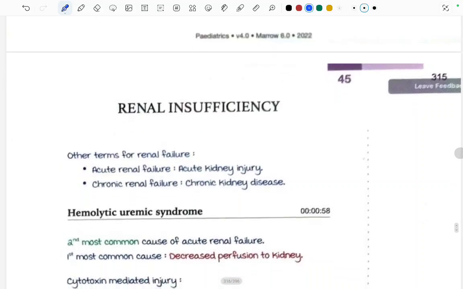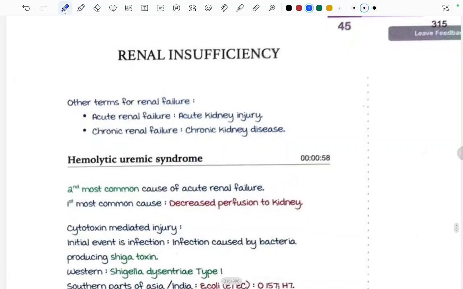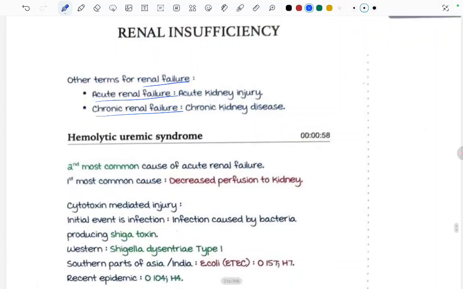Starting with renal insufficiency from edition 6 of Marrow, page number 315. Other terms for renal failure are acute renal failure and chronic renal failure. In acute renal failure there is acute kidney injury, and in chronic renal failure there is chronic kidney disease.